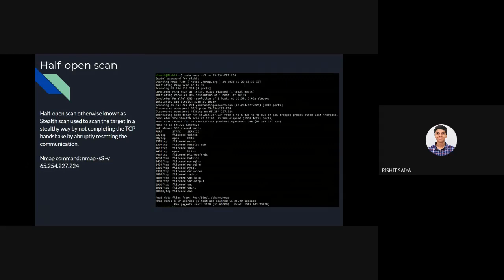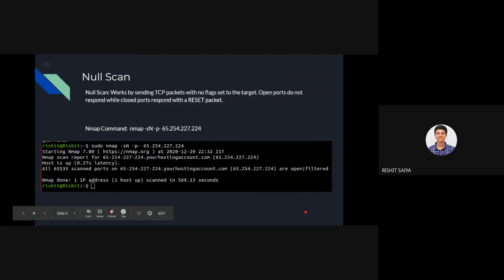Unlike some special purpose scans like FIN scan, which I am not focusing on today. The last one was this null scan. I just want to give a complete idea of that, that's why I put it, though I did not get much idea from it either. I also got some idea of the SMTP protocol being used in their system. You see the main domain here, and you can see hostingaccount.com. This is a type of SMTP service used in their system.